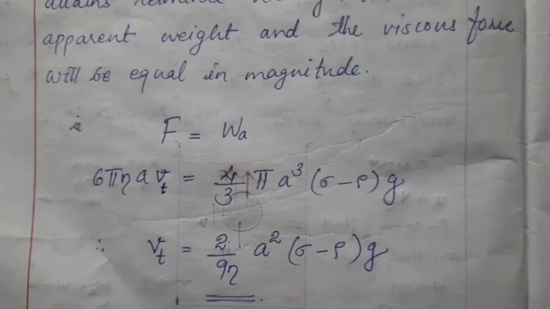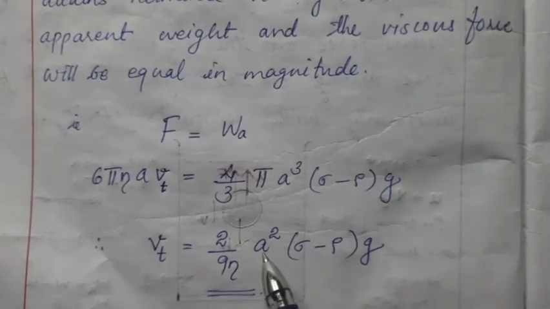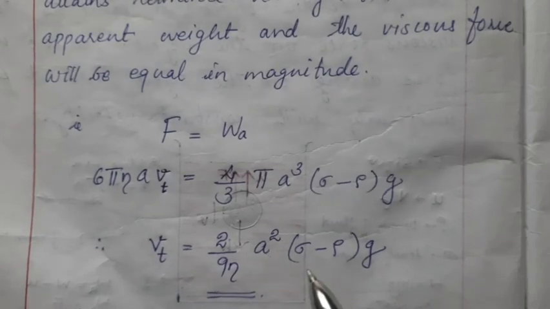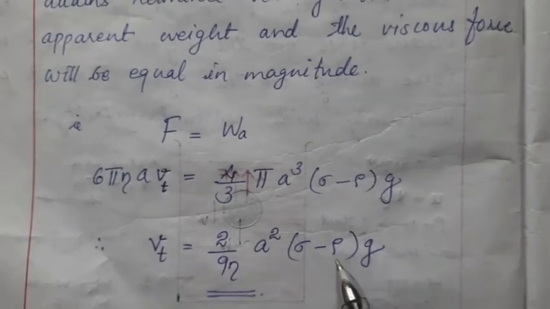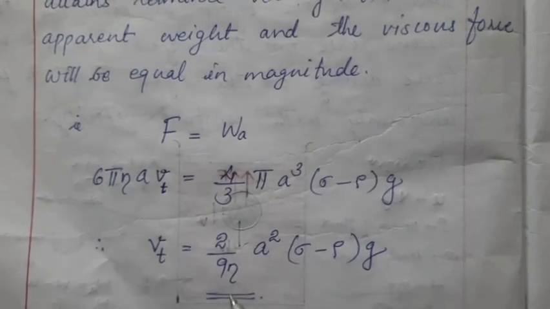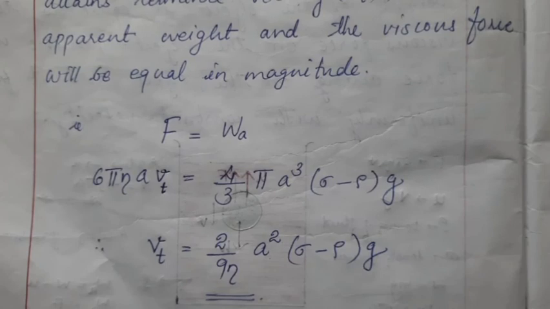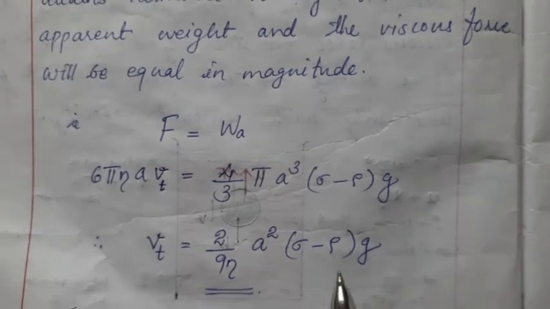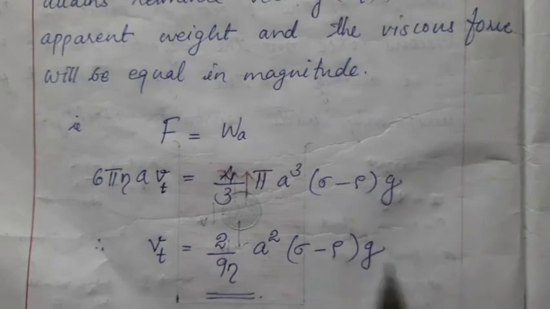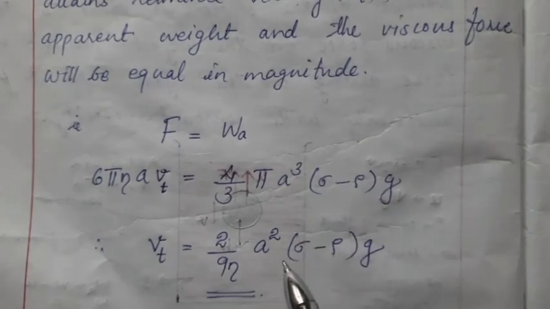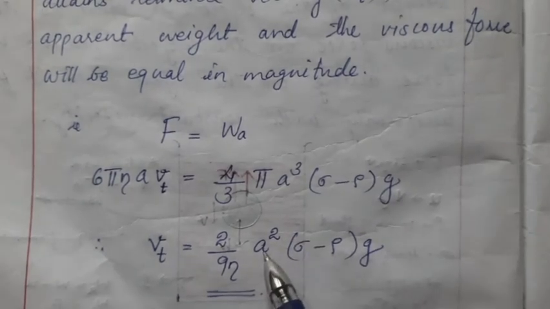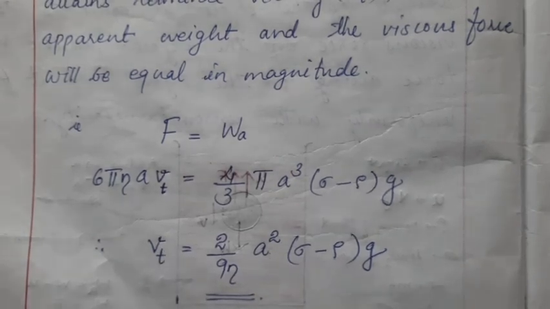So terminal velocity depends on the radius of this body, density of the body, density of the fluid, and the coefficient of viscosity of the liquid. So all those things are dependent. As per this equation, the terminal velocity of a bigger object will be greater, because it depends directly on the radius. As the radius is greater, terminal velocity will be greater.